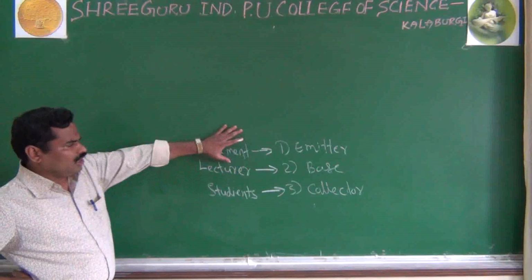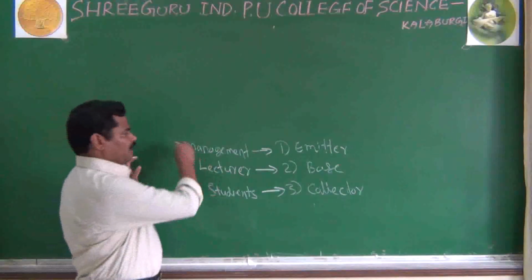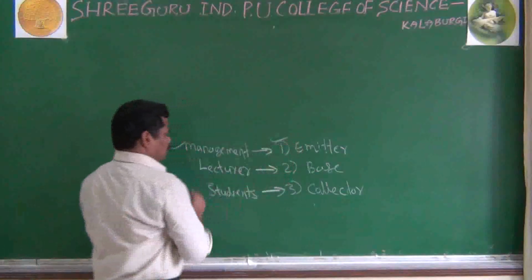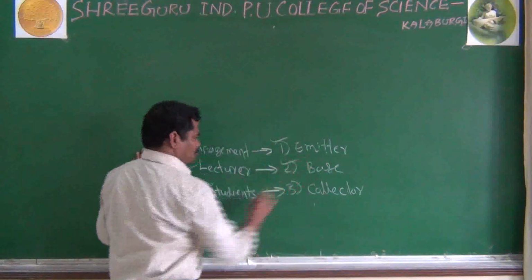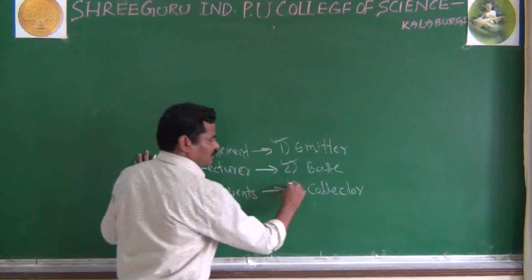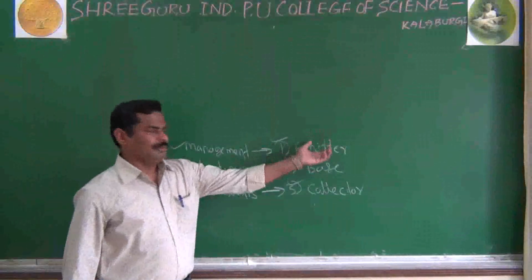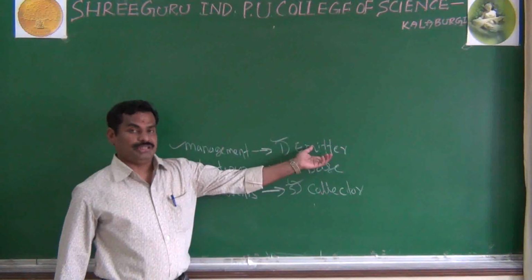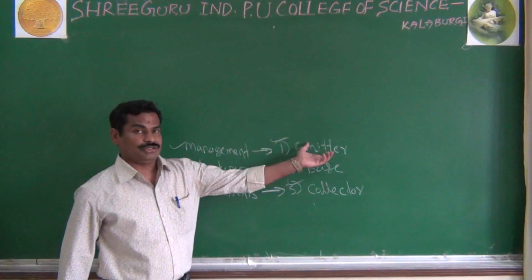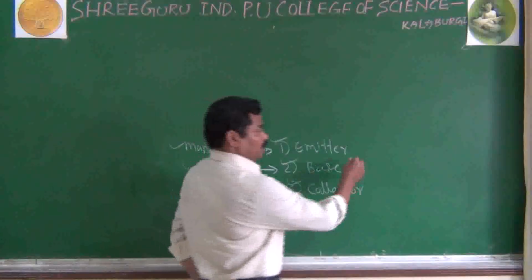How can we compare the management and emitter, lecturer and base, and students and collector? As I said, what is the main function of the emitter? To emit the charge carriers, to produce the charge carriers, and also here it is heavily doped.